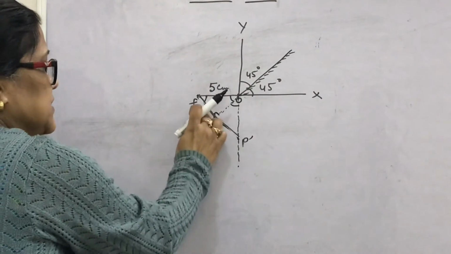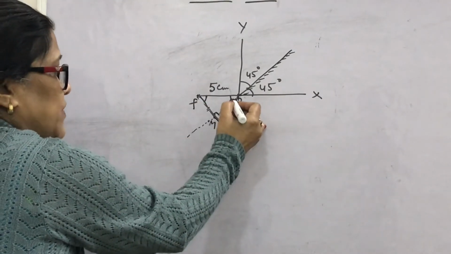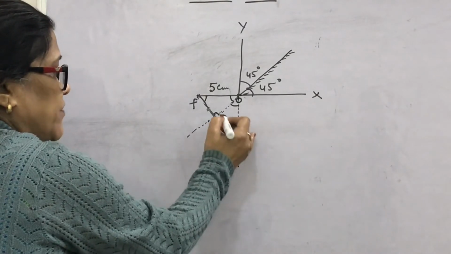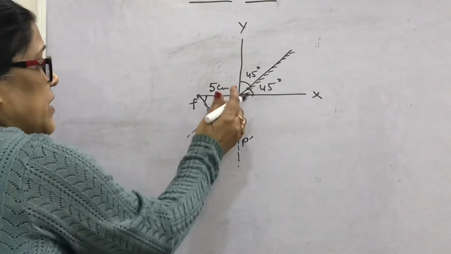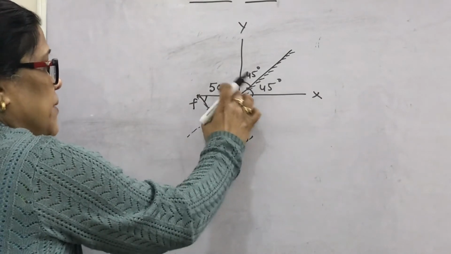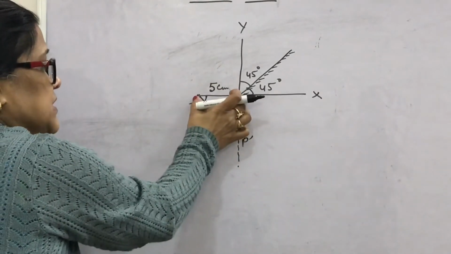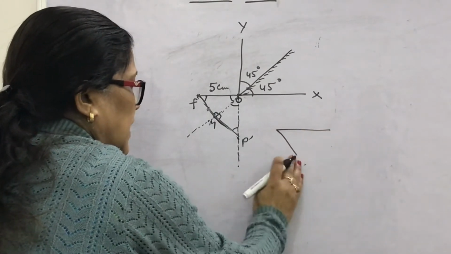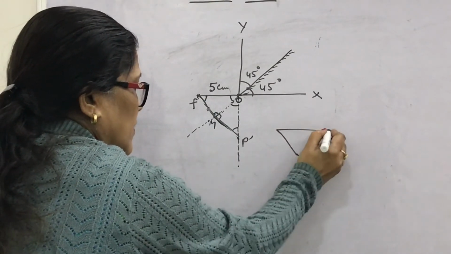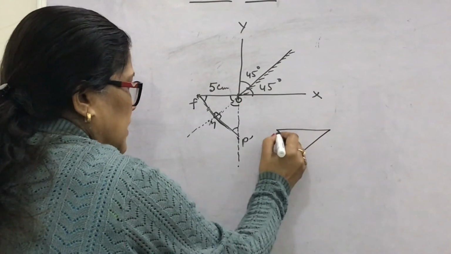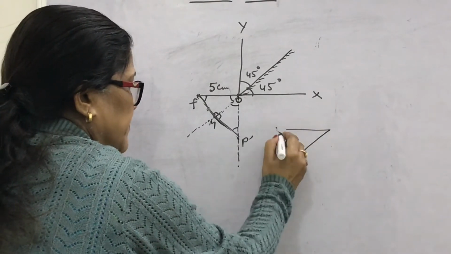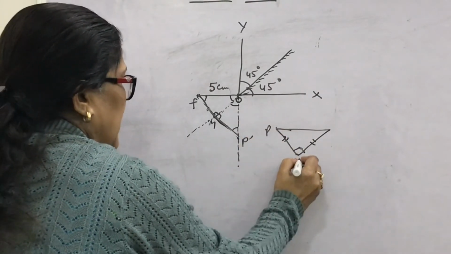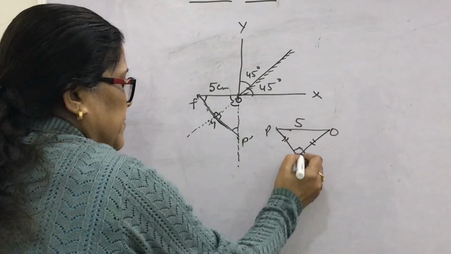Now you can see that this is 45 and here this is also 90, so this is 45. What can you find for this OM or PM? If this is the hypotenuse, if you draw here, this is 90 degrees, okay, these two lines are the same because this is PMO, this is 5, then what will be these two?